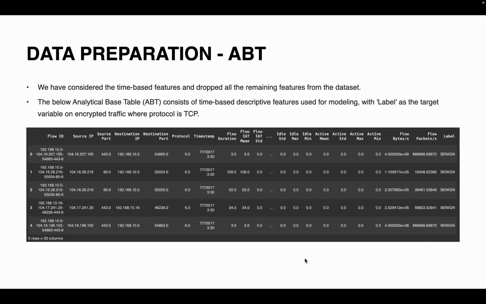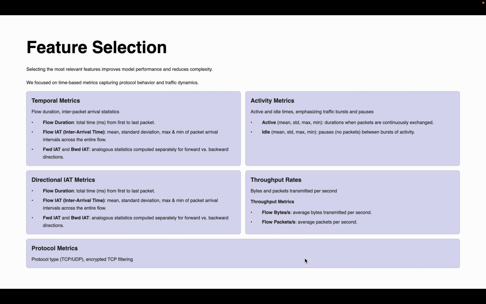This is the ABT table, which has the description of the descriptive features and the target variable, which is our label, benign or malicious.